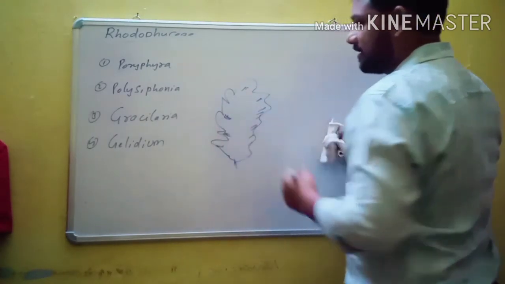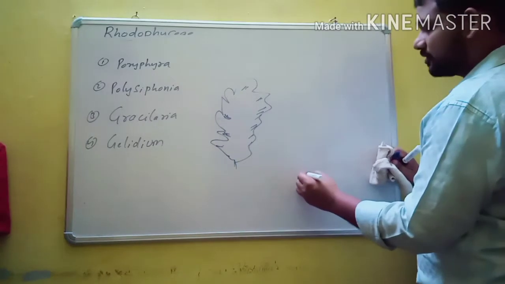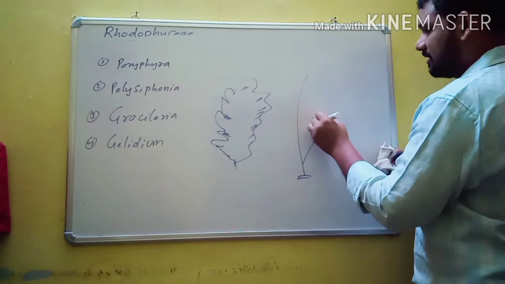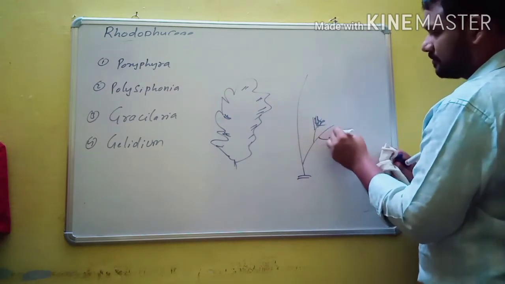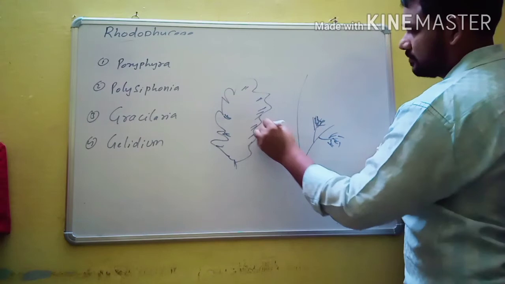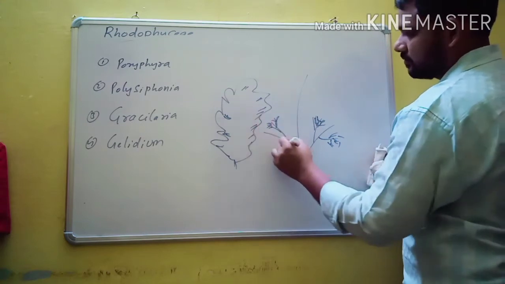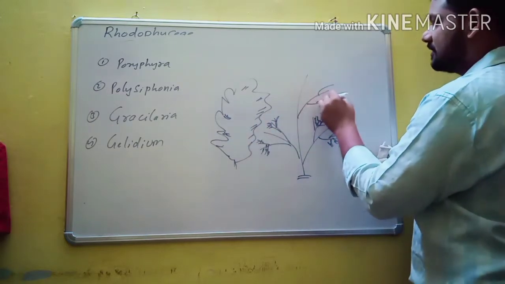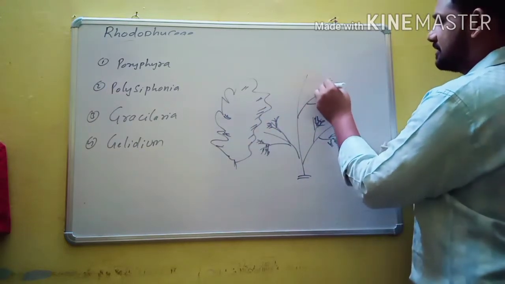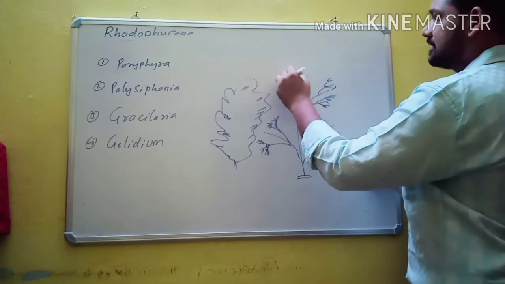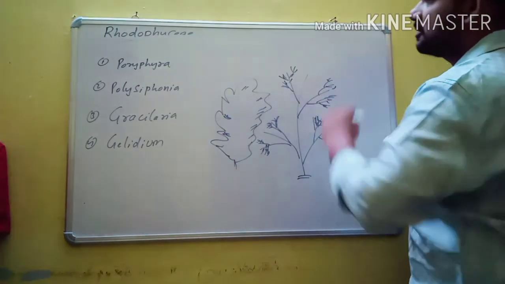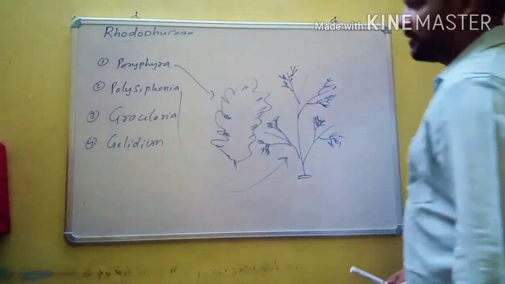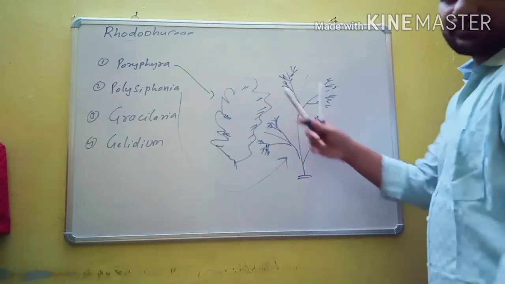They appear red in color, and this is the diagram of Polysiphonia. Polysiphonia has branches like stems and leaf-like structures. So it is a multicellular alga, that's why it has branches or leaf-like structures. These are two members of Rhodophytes. This is Porphyra and this is Polysiphonia. These are some of the important characteristic features of Rhodophytes.